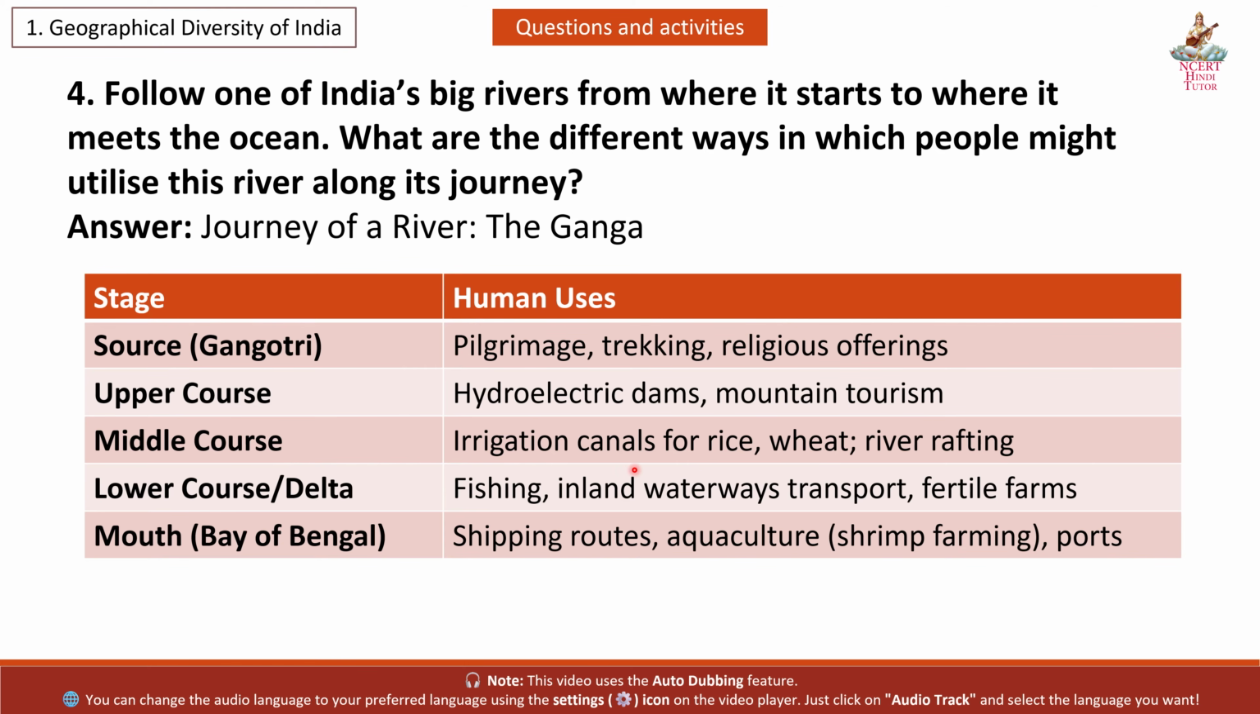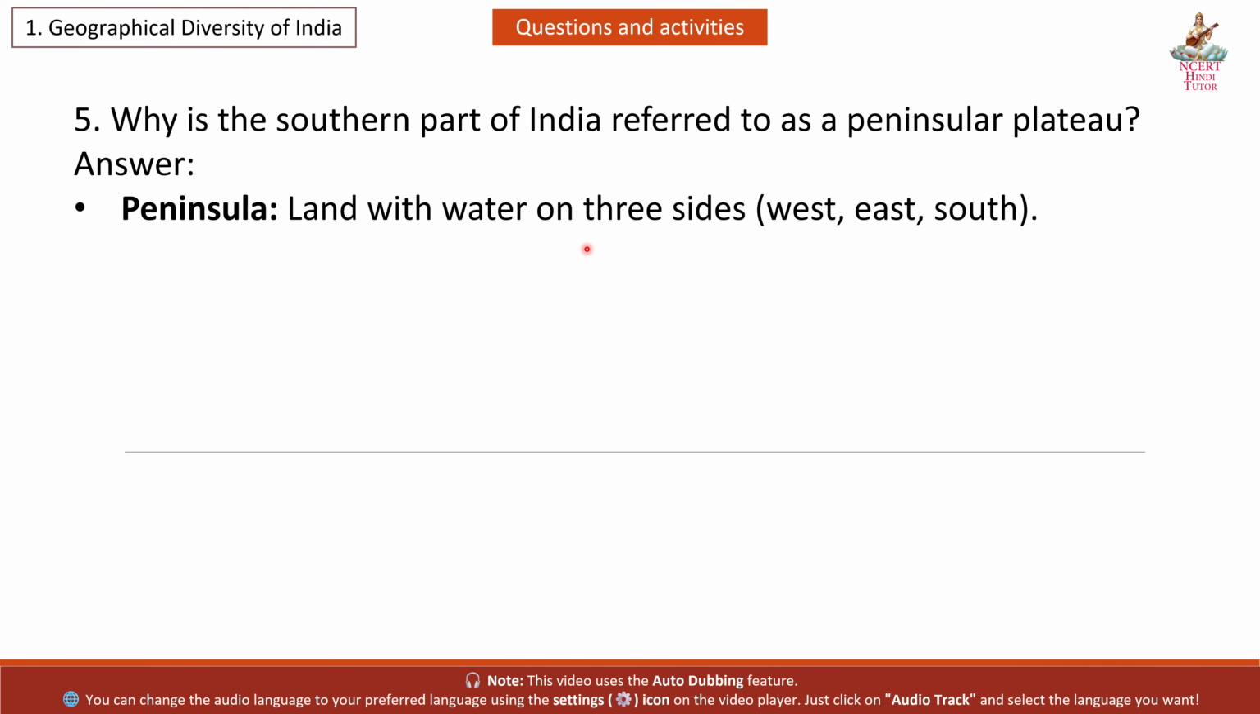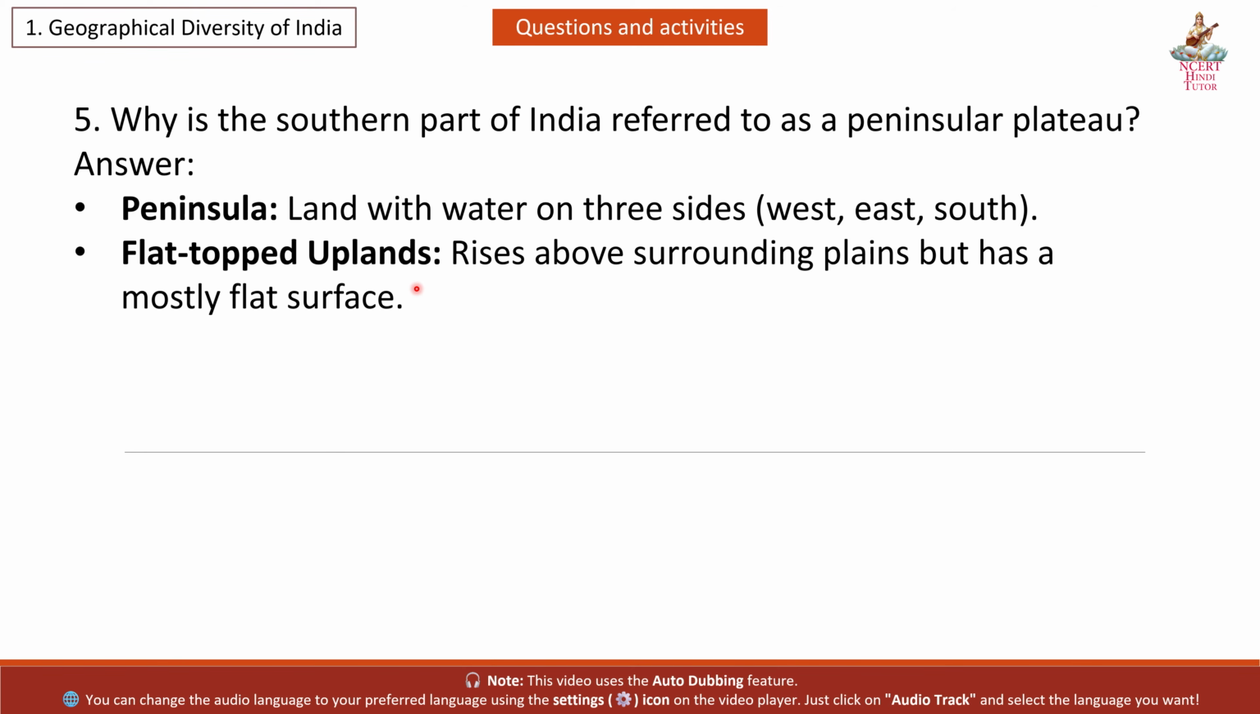Middle course: irrigation canals for rice, wheat, river rafting. Lower course: delta, fishing, inland waterways, transport, fertile farms. Mouth, Bay of Bengal: shipping routes, aquaculture, shrimp farming, ports. Question 5. Why is the southern part of India referred to as a peninsular plateau? Answer. Peninsula: land with water on three sides, west, east, south. Plateau: flat-topped uplands, rises above surrounding plains but has a